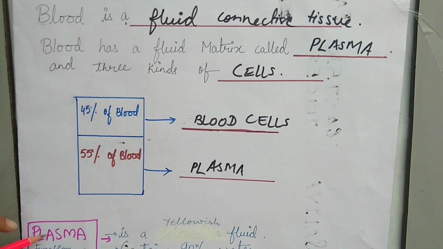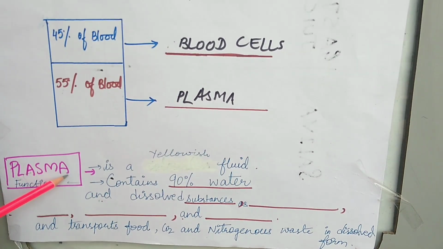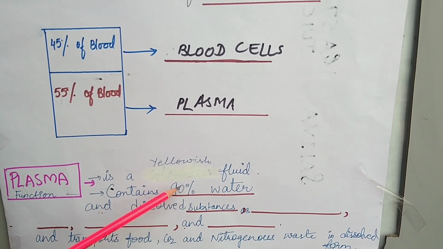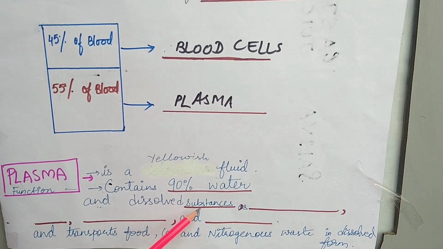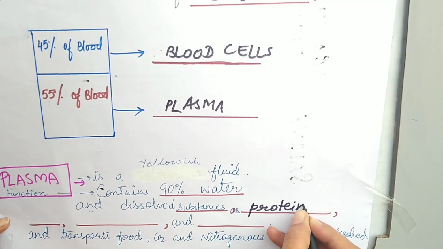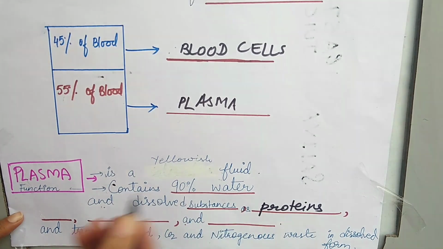Now, let us discuss plasma first. Plasma is a yellowish fluid. It contains mostly water, 90% water, and dissolved substances such as proteins, and these proteins are fibrinogen and prothrombin, which help in blood clotting also.